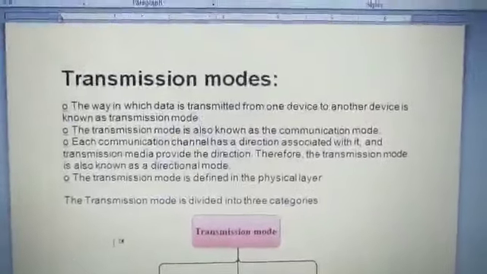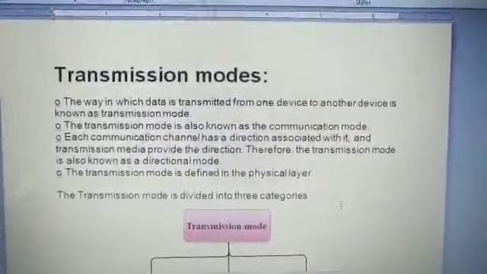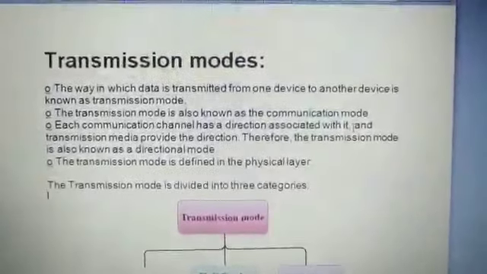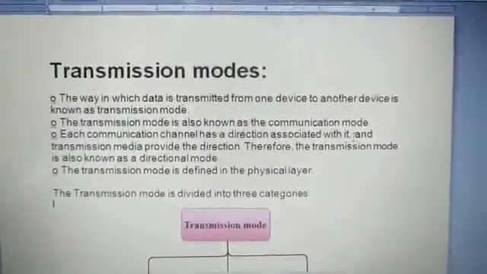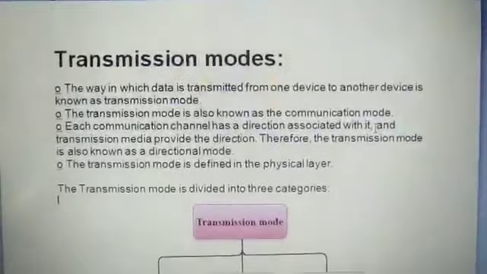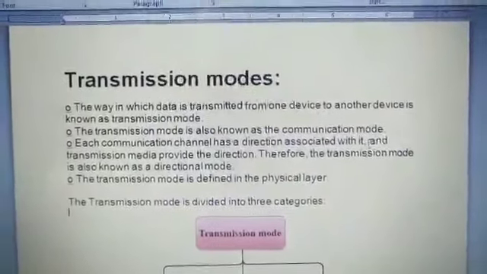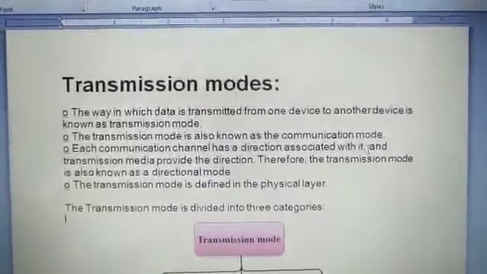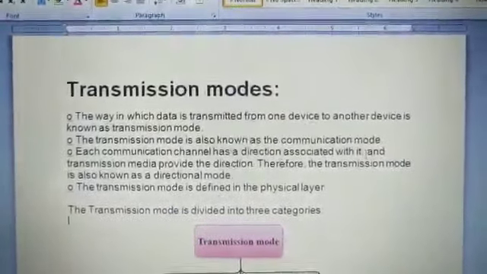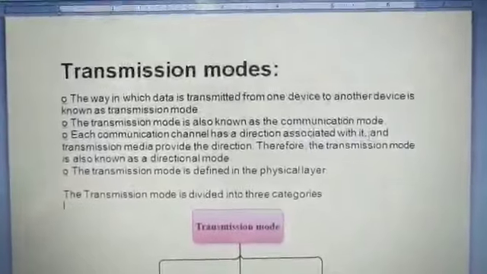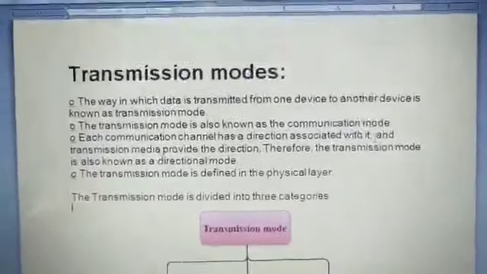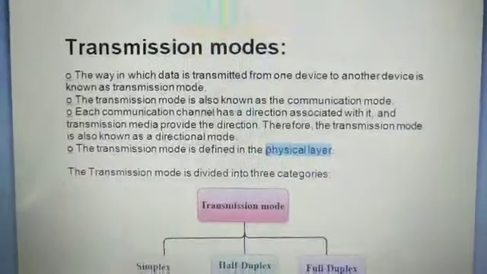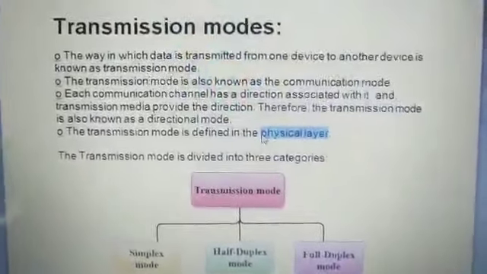This transmission mode is defined in the physical layer. In the network, there are protocols and different OSI models that we follow while transferring information. There are 7 layers in the model, and the first level is the physical layer. In this physical layer, the transmission mode occurs.